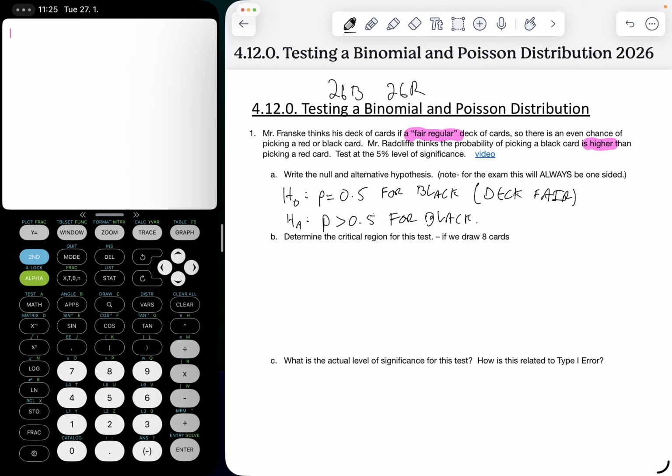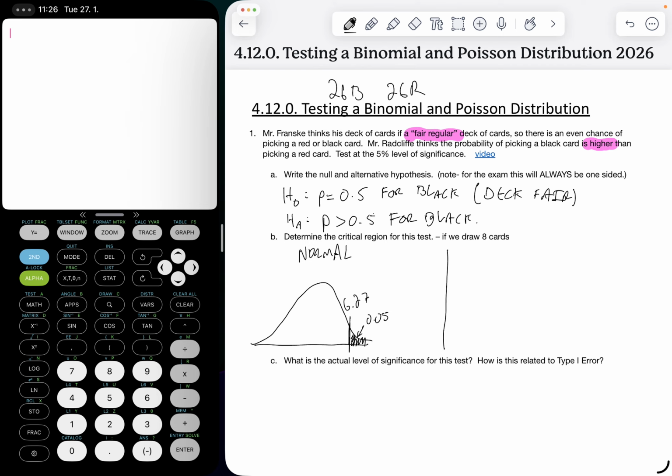And let's say that we draw 8 cards, 1, 2, 3, 4, 5, 6, 7, 8, and we're going to look at the number that are black. And the question is, how many of them need to be black in order for us to doubt the null hypothesis? The weird thing here is that with normal distributions or t distributions or chi-square, there's always a cutoff value that has exactly 5% in the tail. Like if we're doing something 8 times, maybe if you get 6.27 black cards or something, that'll have exactly 5% in the tail.